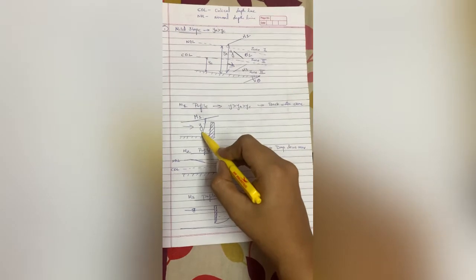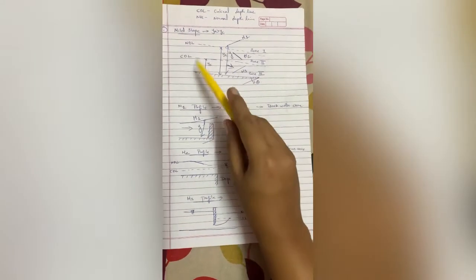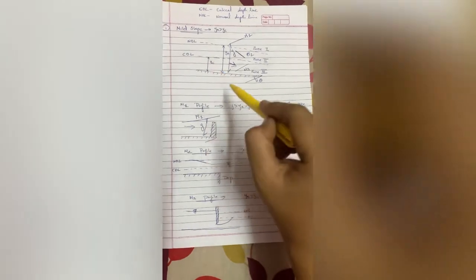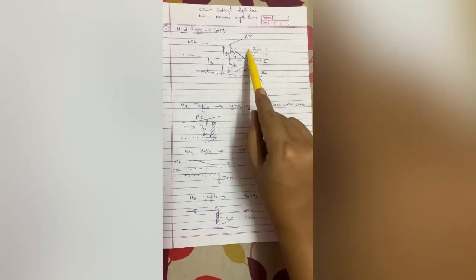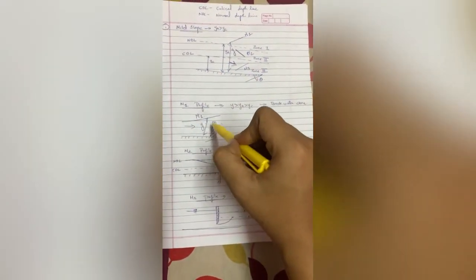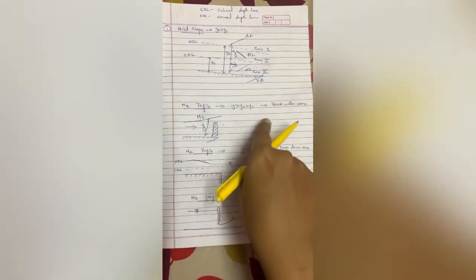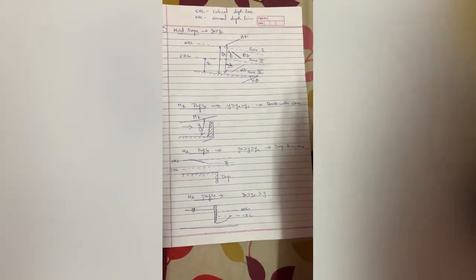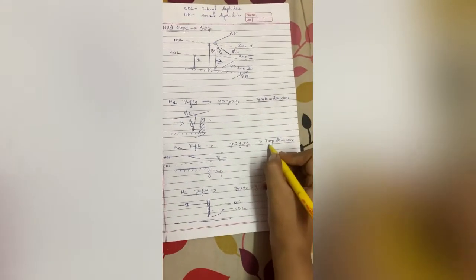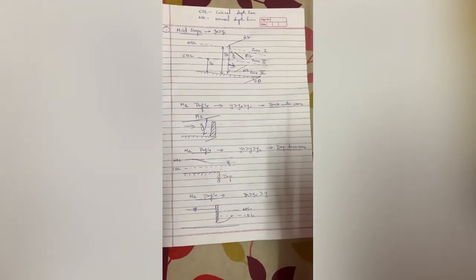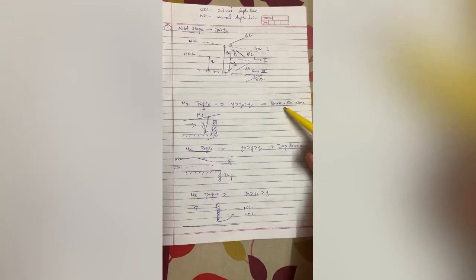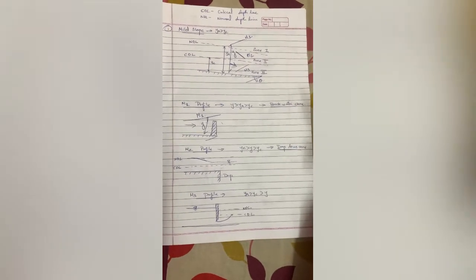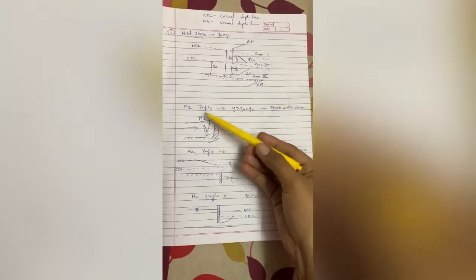So in this case what will happen? Y is greater than your Yn, which is greater than your Yc. This is the condition for your M1 profile. This is called a backwater curve. Backwater curve means it is a curve in which the water is flowing in upward direction. You have to remember these two terms, backwater curve and drop down curve. This is asked in your exams for 2 marks. So backwater curve means a curve which flows in increasing manner or which flows in upward direction. This is M1 profile.